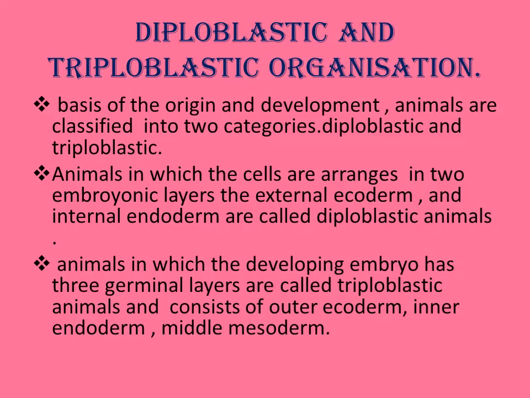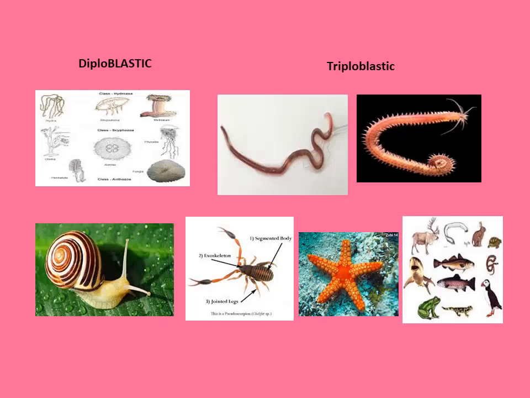According to this organization, the animals are also classified. Diploblastic animals, such as Hydra, are Coelenterata. All other animals are included in triploblastic: Platyhelminthes, Aschelminthes, Mollusca, Arthropoda, Echinodermata and all chordates.